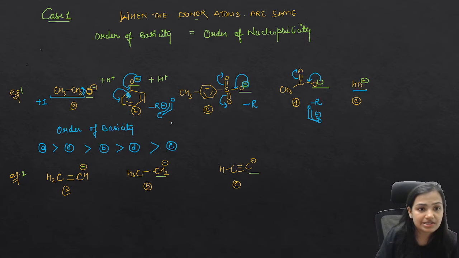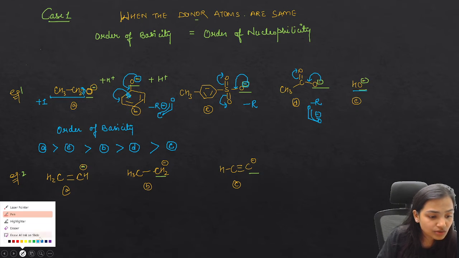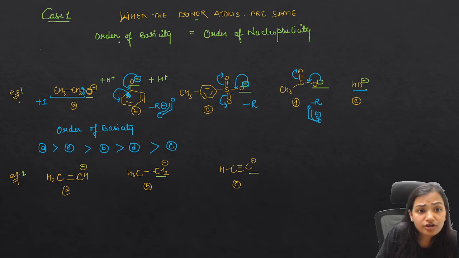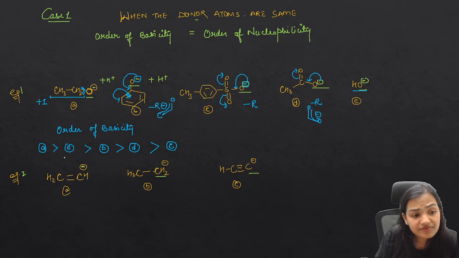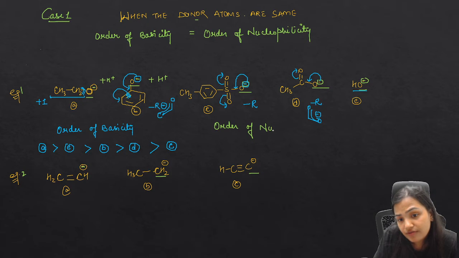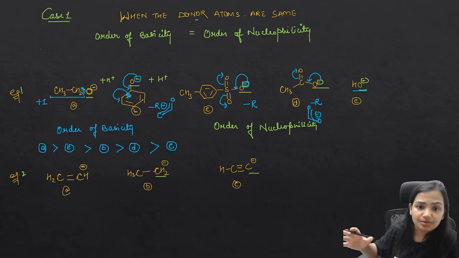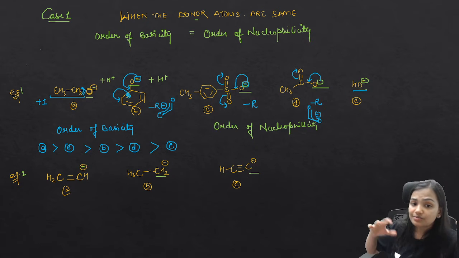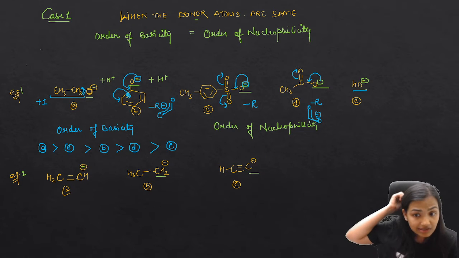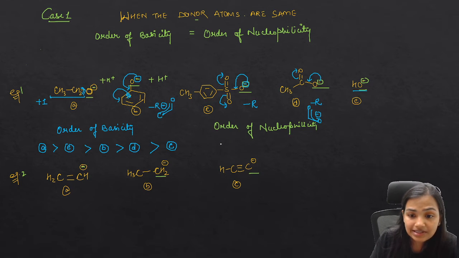If this is the order of basicity, then as per the case which I told you, when the donor atoms are same, then the order of basicity is equal to the order of nucleophilicity. So the order of nucleophilicity will also be the same, because the donor atom is same. We know that nucleophiles are sterically sensitive, but there is no steric problem. We have no bulky group. So ultimately the order of nucleophilicity is also A, then E, then B, then D, then C.